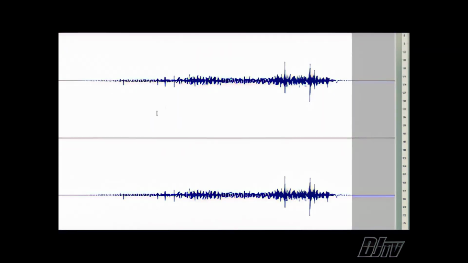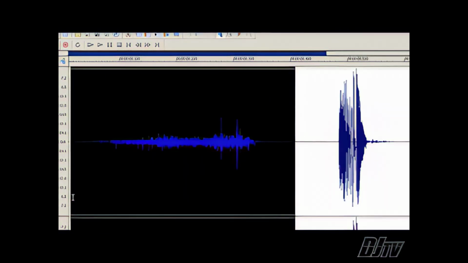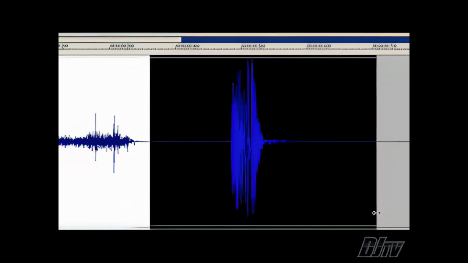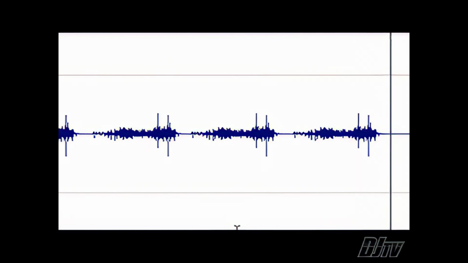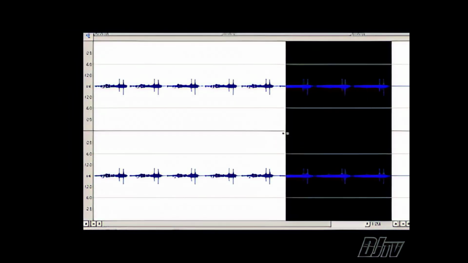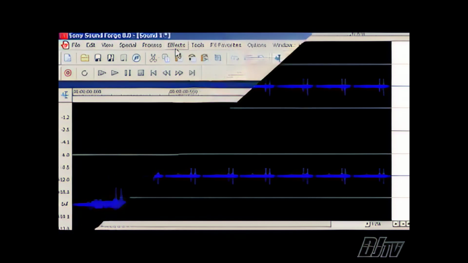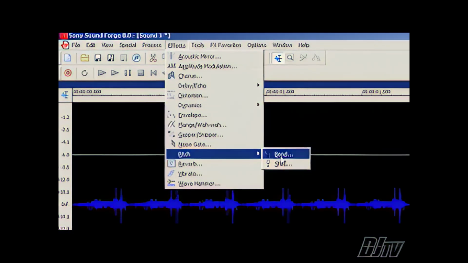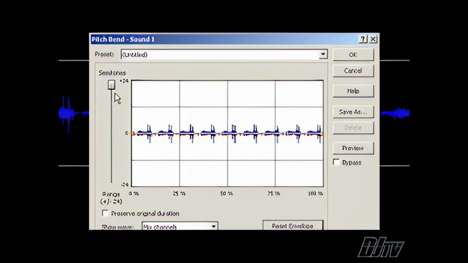The lip pop has a sucking sound right before the pop. We want the first part of this right here. So we'll simply cut off the pop, which leaves us with this. Now we can take this file, copy it, and paste it 8 or 9 times in our editor so we can apply a pitch bend to all of these, and make sure they're all highlighted. Good. Go to our pitch bend tool within our audio application, which in this case is SoundForge.